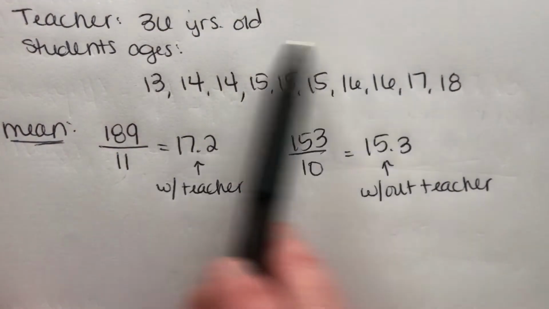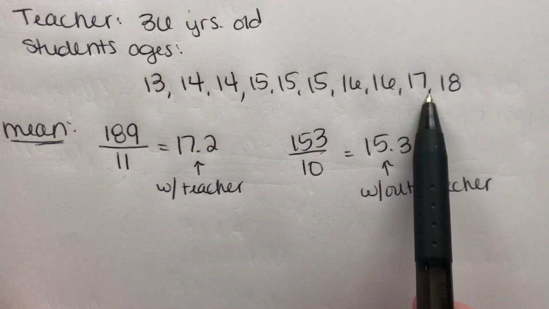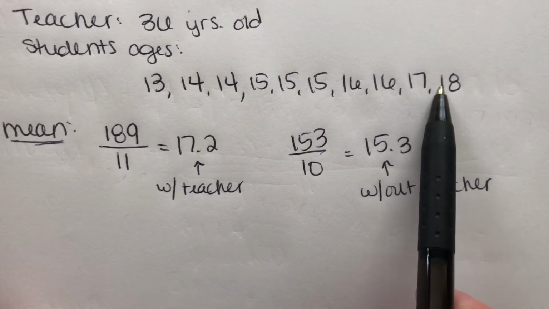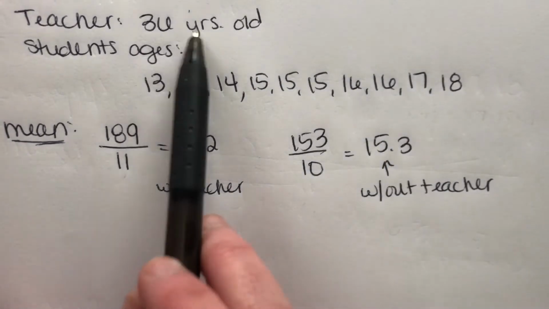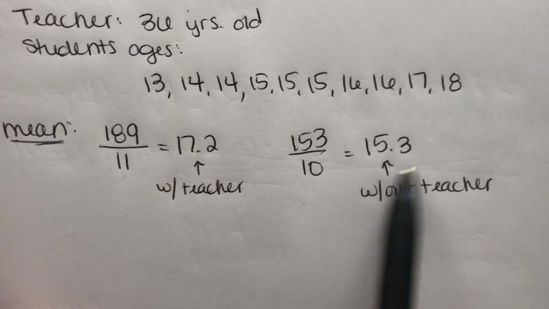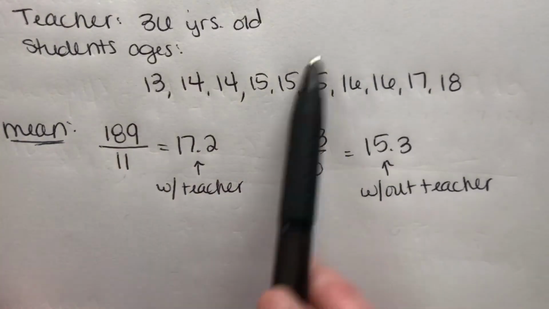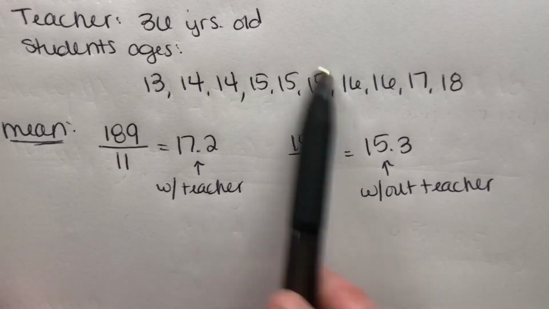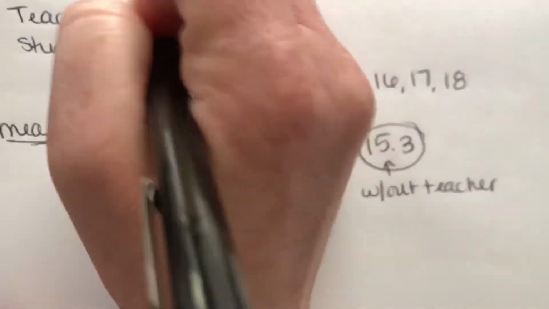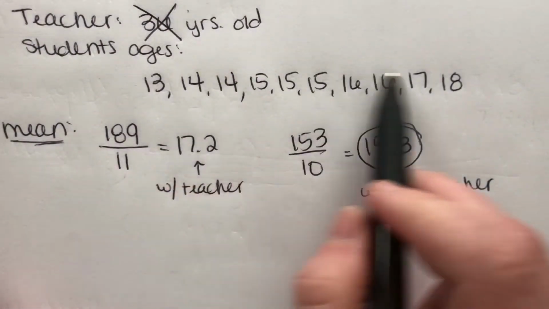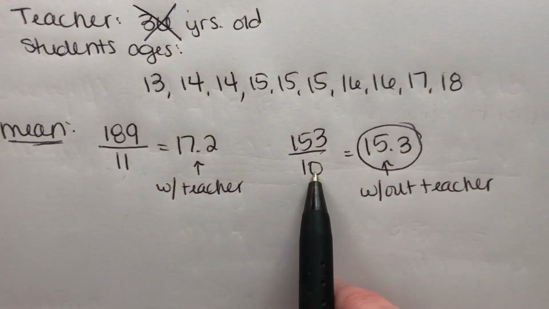Adding this in skewed everything up a little bit. Is it true that the average of most of the kids in the class is 17? That's way up here, right? That's not really the average, because all these numbers down here are lower. This 36 threw everything off. Is it true that the average could be about 15.3? Somewhere in here? Yeah, that's closer to the center, just a little bit bigger than these guys. So we're gonna use this number. We're gonna ignore the teacher age and look at just student ages. Okay, so that's the mean: when you add them all up and divide by how many you have.